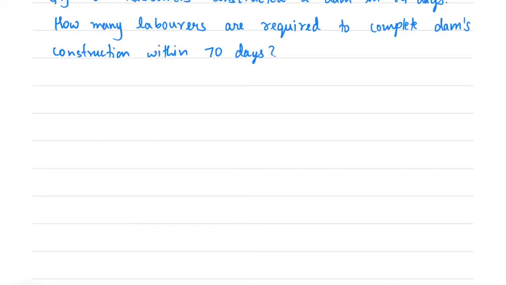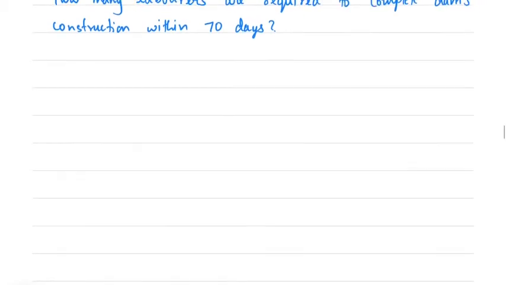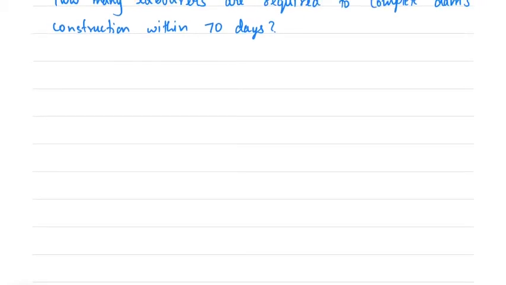So let the number of laborers required be x.